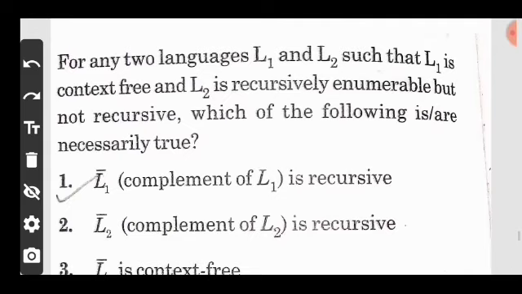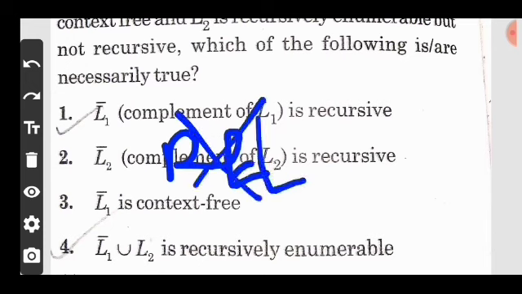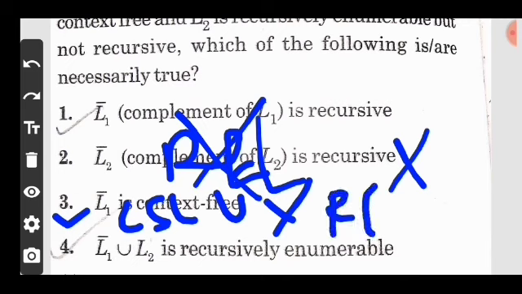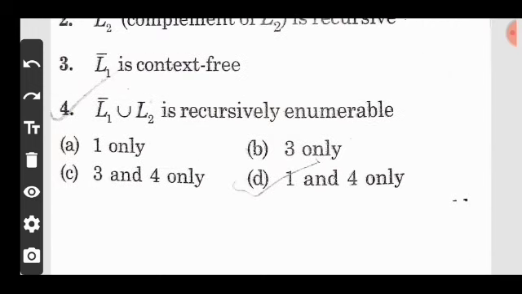Yes, but L2 is REL, so REL is not closed under the complement. So this is a false statement. And option 3, L1 bar is context free language. No, this is also false. And option 4, L1 complement means CSL complement union L2 means REL is in recursive enumerable. Yes, this is a true statement. So we say that option 1 and 4 is your correct answer, which means option D is correct.